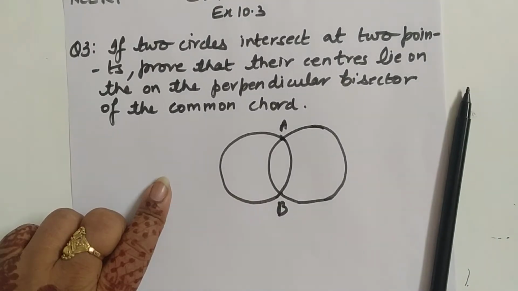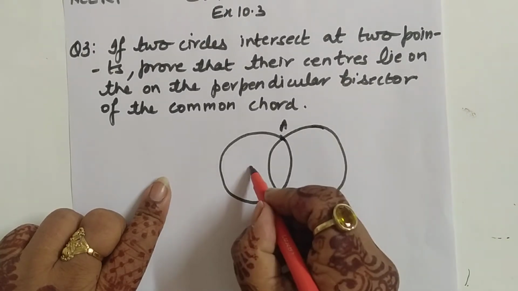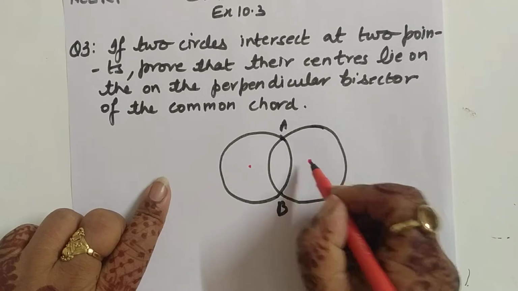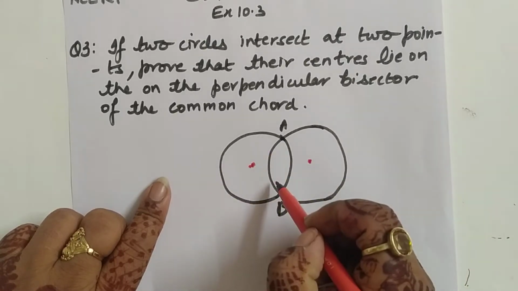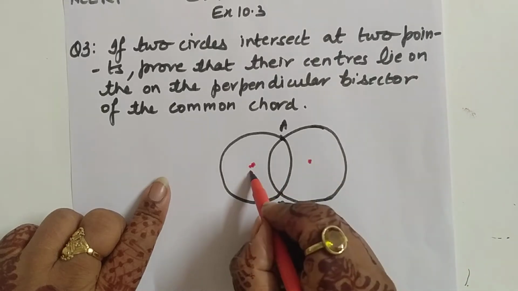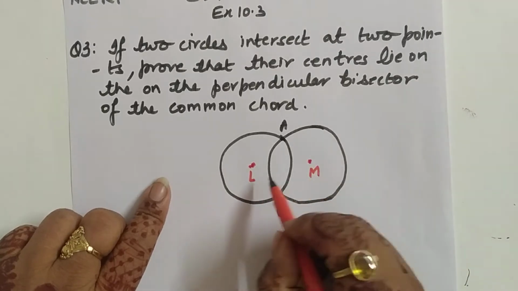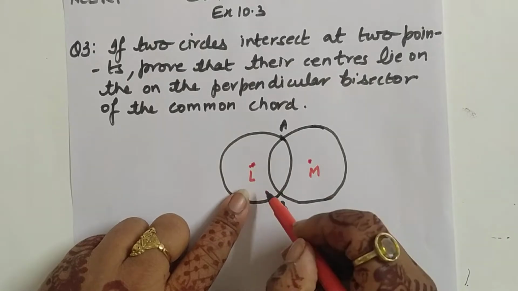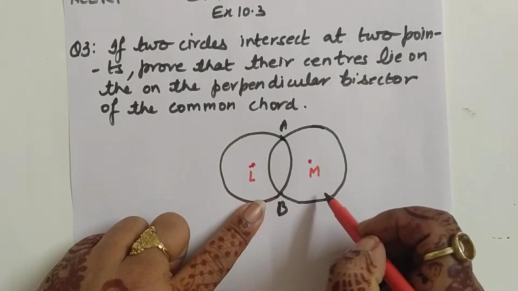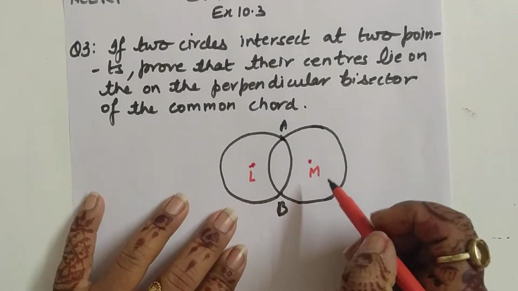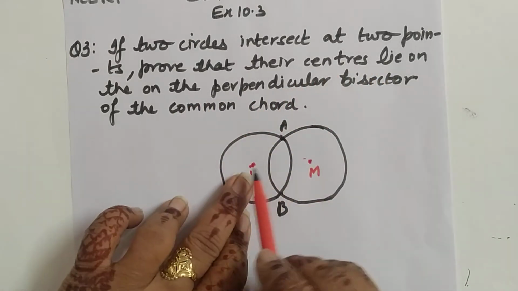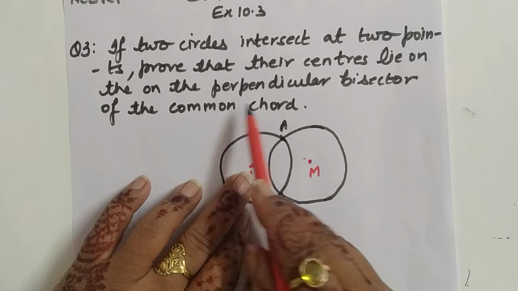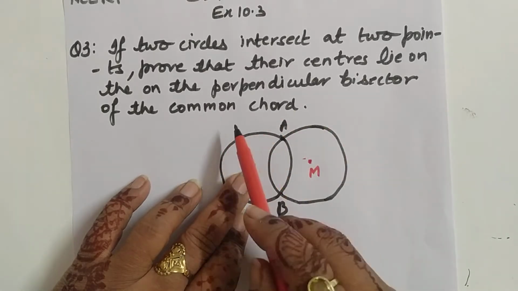So first of all, just see this. For example, these are the centers. This is the center of this circle and this is the center of the other. Suppose this is L and this is M. So L is the center of the first circle and M is the center of the other circle. Now what we have to prove is that their centers lie, on what? On the perpendicular bisector of the common chord.